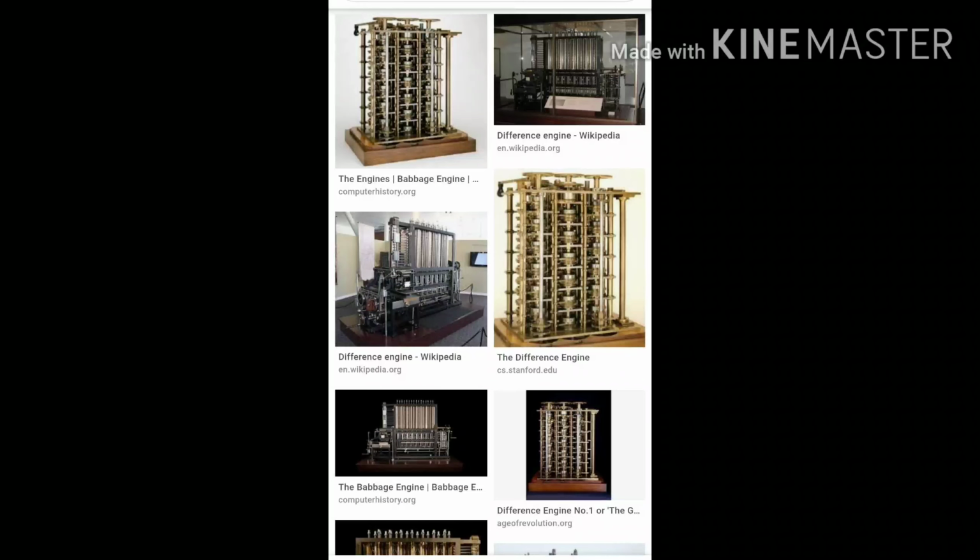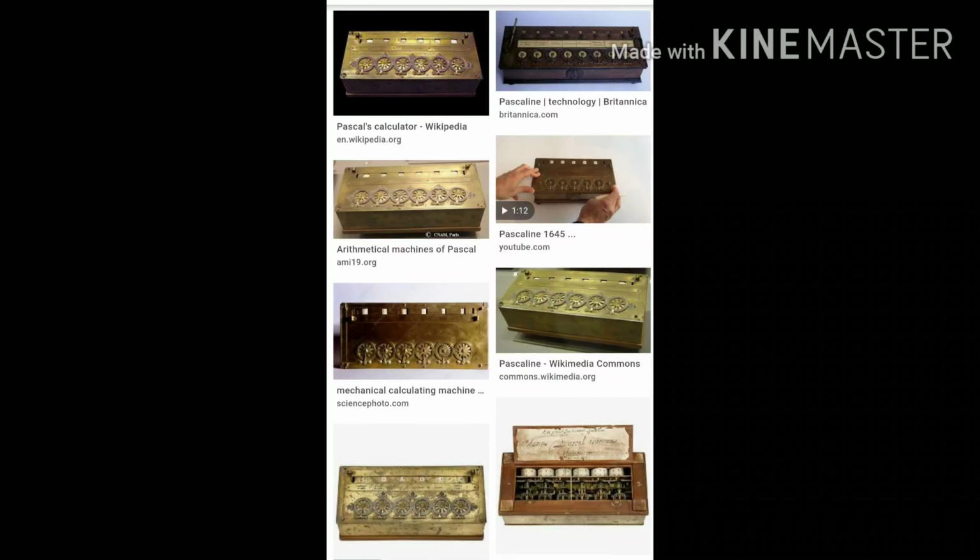Next is the difference engine. It was invented by Charles Babbage. It is the first automatic mechanical calculator. It was capable of doing complex calculations using very large numbers. Pascaline was also used as an early calculating device. It was developed by Blaise Pascal. It can only do addition and subtraction.